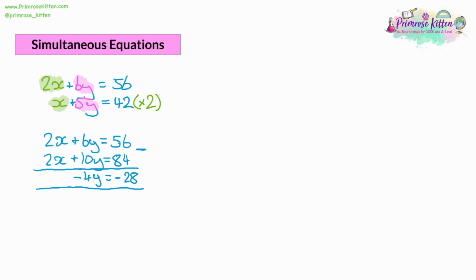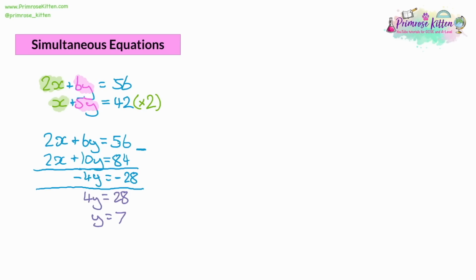Now, both of these are negative. So a little trick here is we're going to solve an equation now to find what y is. So what we could do for our first step is that we could ignore the negative numbers. We could just say it's 4y equals 28. And we're only allowed to do that if we do it to both sides. Effectively, the maths we've done to get rid of the negative sign on both sides is to divide by -1 or multiply by -1. They'll do the same thing. Then we can divide both sides by 4 and we'll get y is equal to 7. So now we've got our first variable, y is 7.